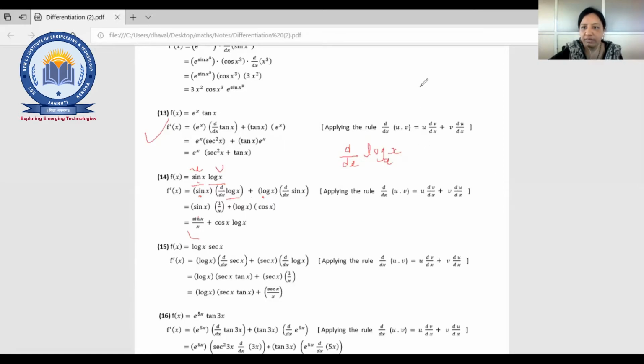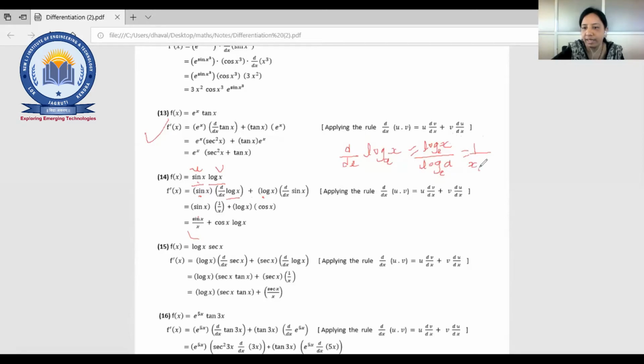Okay. But how does it come? Okay, fine. Log x, you can write in which way? There are so many ways, right? The simple way is you can write log x upon log a, right? This will be constant and whatever the differentiation of log x, that is 1 by x.